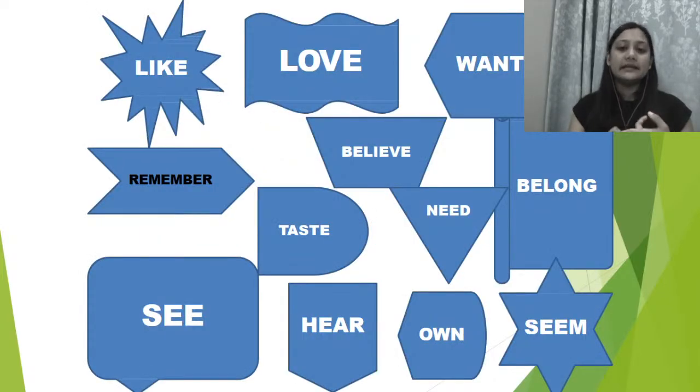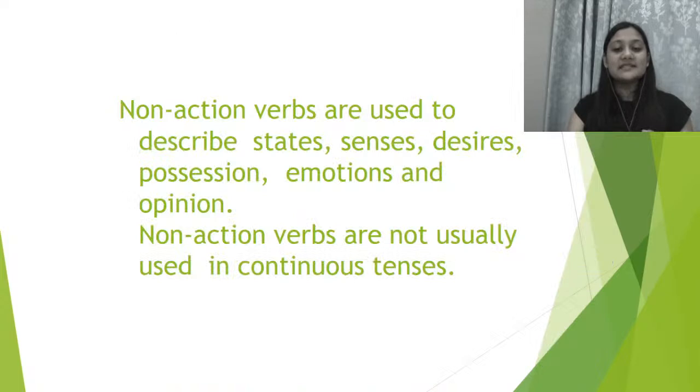For example, like, love, want, believe, remember, taste, need, belong, own, hear, see. So these all are basically non-action verbs which talk about our own mental state. जो हमारे senses की बात करते हैं, हमारे desires की बात हो रही है, हमारे possession, like if we hold something, हमारे emotions और हमारे opinions की बात हो रही है. These are all like abstract things, right? Otherwise whatever we do, they all are activities, actions are involved in it.